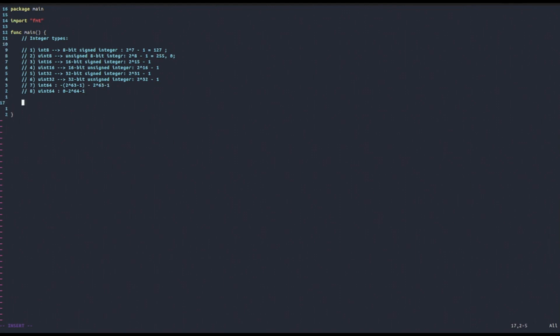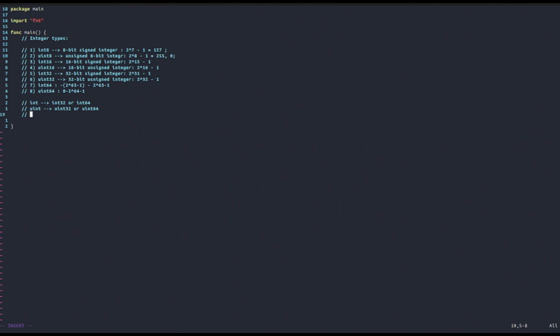So then you might say, well, where does int fit in here? Well, int just depends on your computer architecture. It might be int32 or int64, depending on the size of your registers. The registers are just a type of memory inside your CPU, but very fast to access. And so this determines your architecture, whether it's 64 bits or 32 bits. Then there's also another type that is uint, which just like int defaults to uint32 or uint64, depending on your computer architecture.